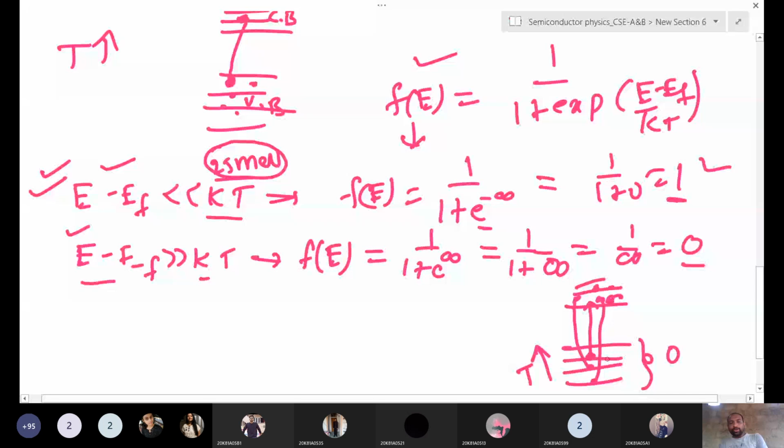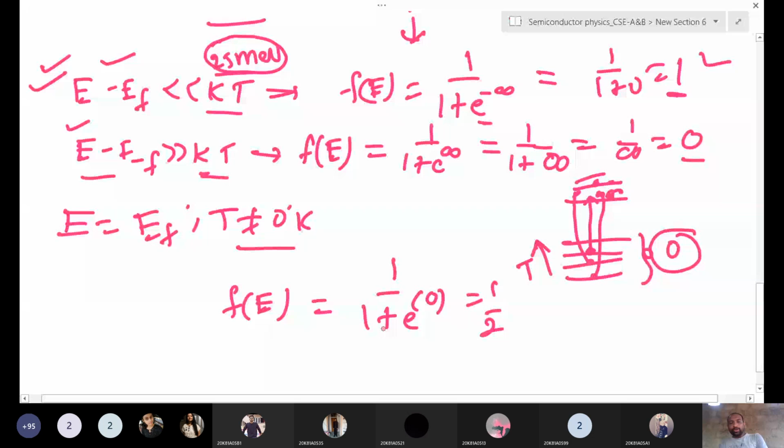In the Fermi Dirac distribution function, F of E is 1 by 1 plus e to the power of E minus EF, that becomes e to the power of 0, so this value is 1, and the probability is half. When the temperature is not equal to 0 Kelvin, the electrons have some energy, so half of the electrons are filled in the conduction band and half in the valence band. Now we will draw that distribution function, then you will understand.